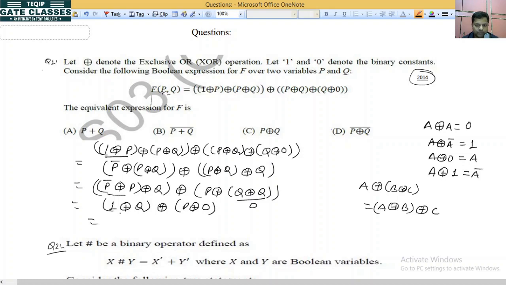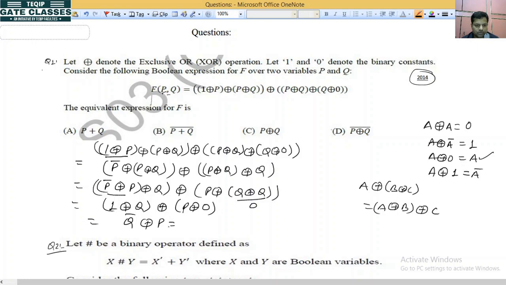At 1 it acts as an inverter, so the result will be P because of the buffer, or you can say A XOR 0 equals A, so P XOR 0 equals P.